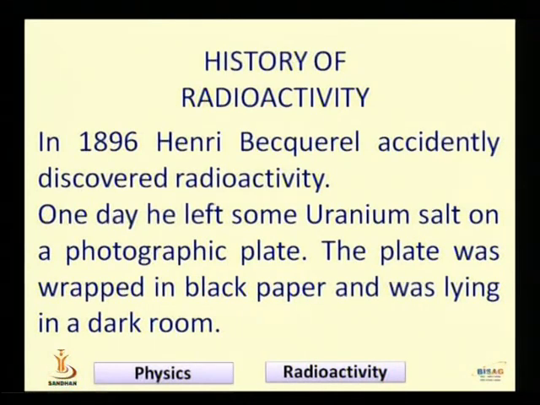He had forgotten some uranium salt on a photographic plate. When he developed that photographic plate, he found that it was affected by some kind of radiation. And then he wondered why this photographic plate was affected.